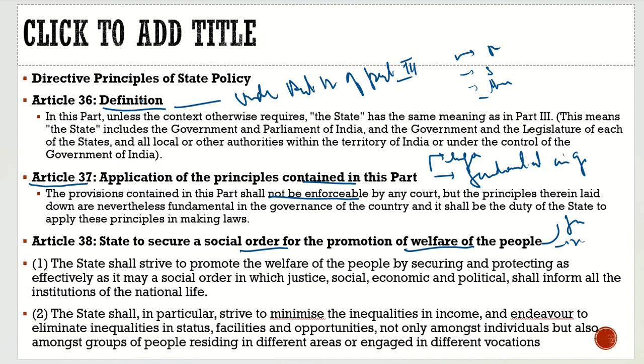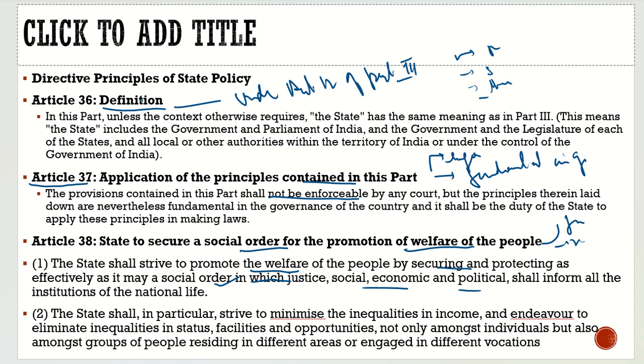Now let's read the provisions one by one. It says that the state shall strive to promote the welfare of the people by securing and protecting as effectively as it may a social order in which justice, social, economic, and political shall inform all the institutions of the national life.